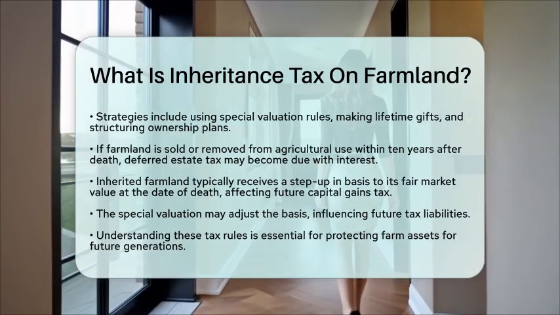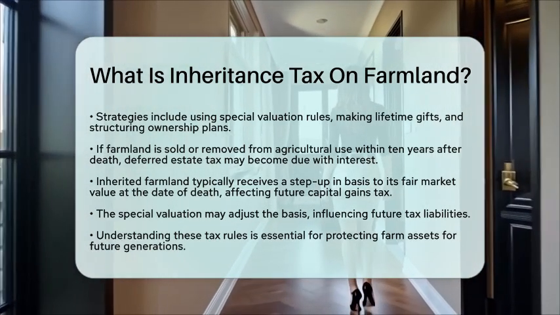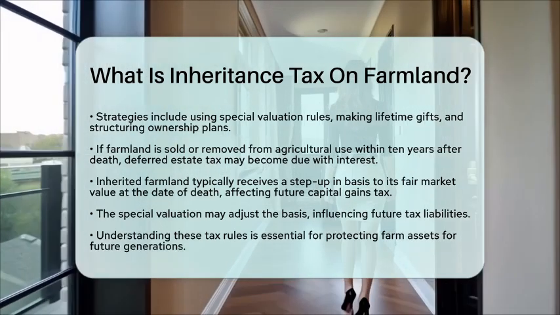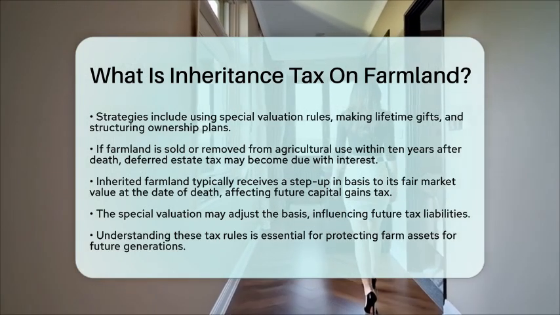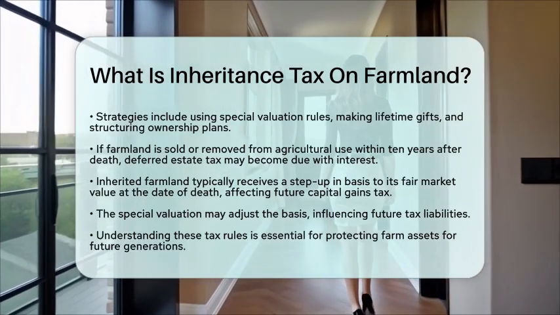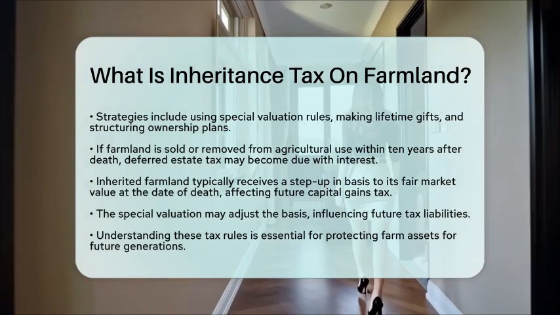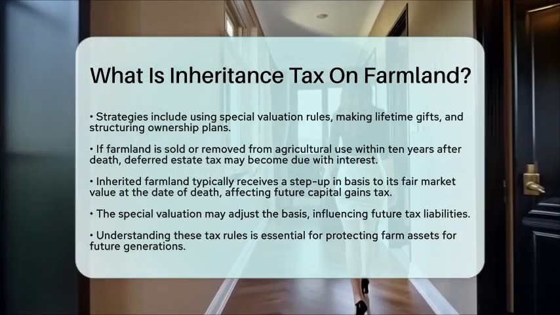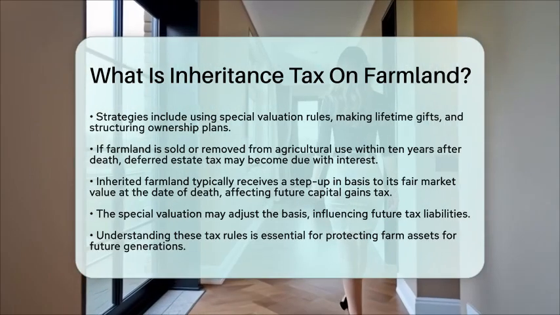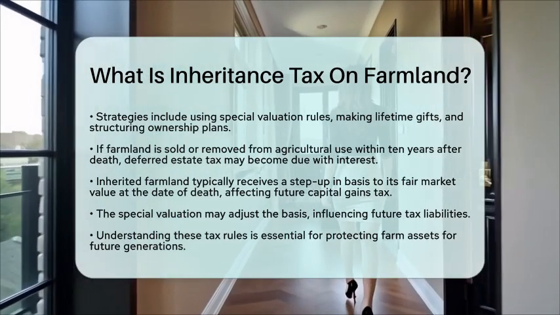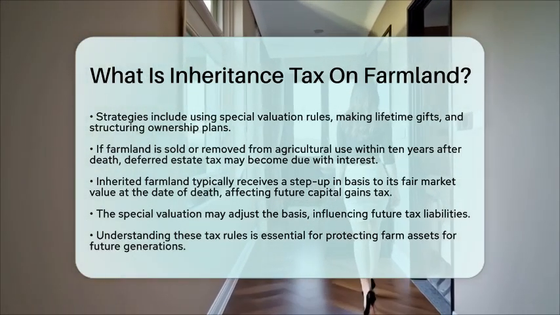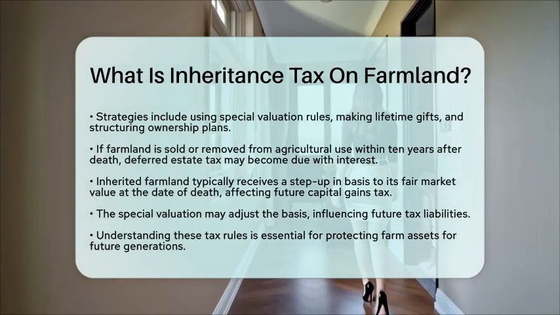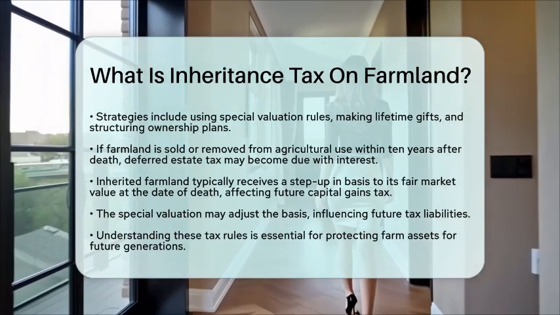Another important aspect is the step-up in basis. When farmland is inherited, the cost basis typically steps up to its fair market value at the date of death. This means heirs can potentially reduce capital gains tax if they sell the land later. However, if the special valuation under Section 2032A is used, the basis may be adjusted, which can affect future tax liabilities. In summary, inheritance tax on farmland is governed by specific tax rules designed to support family farms.